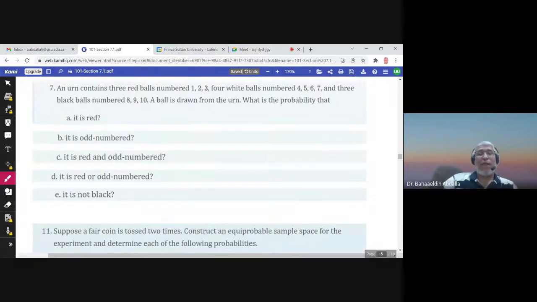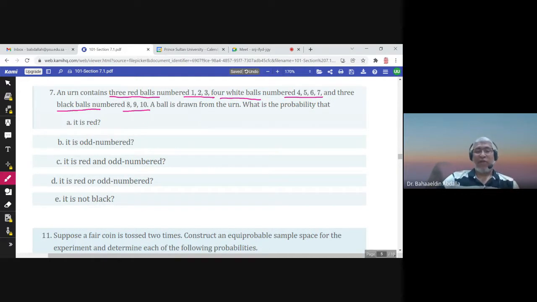An urn contains 3 red balls numbered from 1 to 3, 4 white balls numbered 4, 5, 6, 7, and 3 black balls 8, 9, 10. So how many balls in general? I have 10 balls in the urn. A ball is drawn. This is very important.